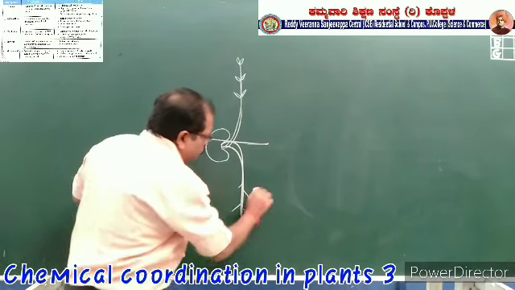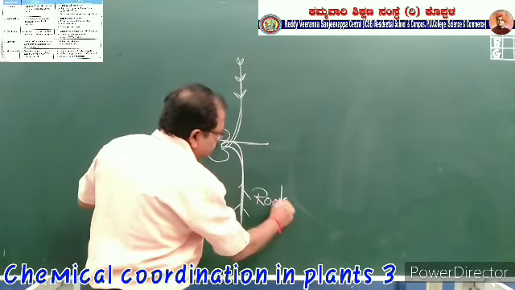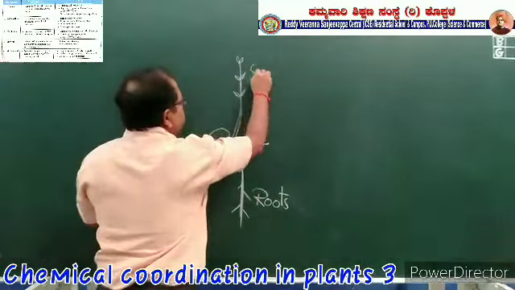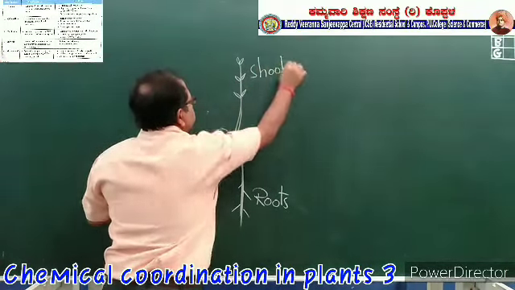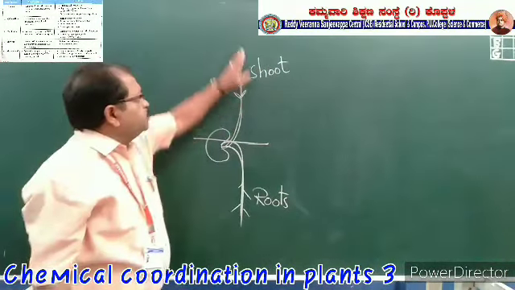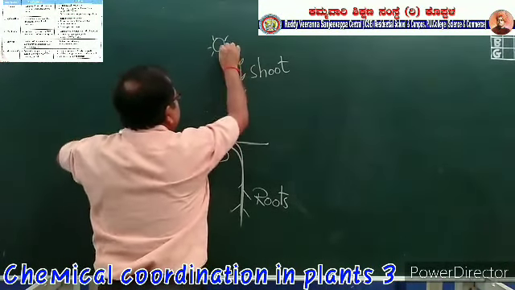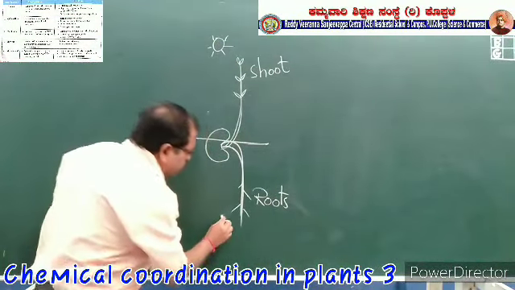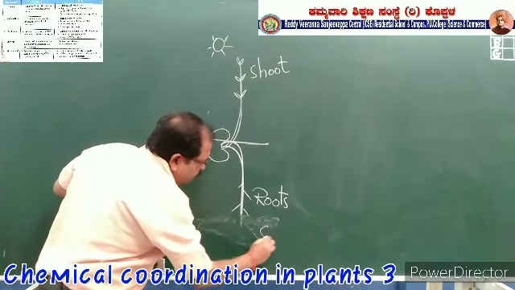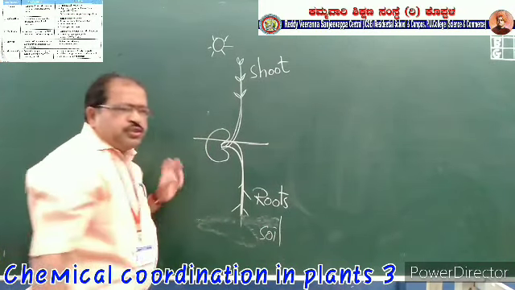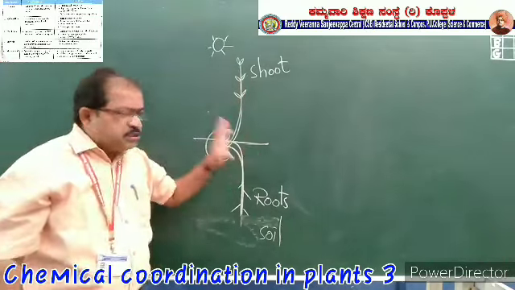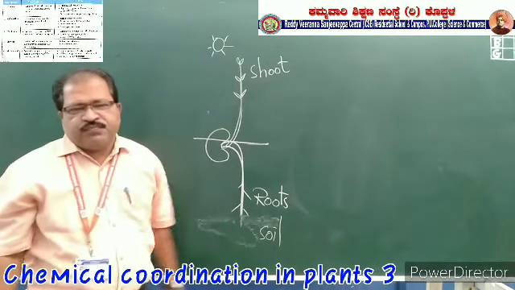Radicle gives rise to roots and plumule gives rise to shoot. Shoot moves towards the sunlight and the roots move towards the soil. So these movements are very much compulsory for the plant to live.